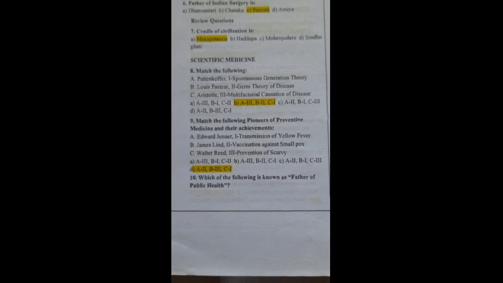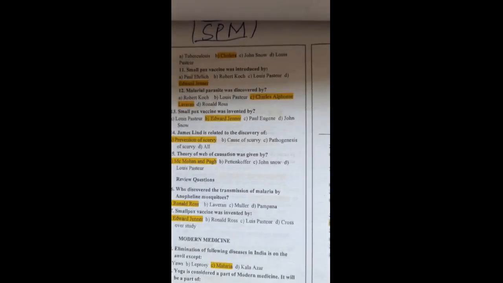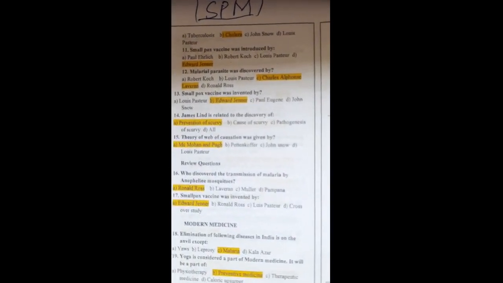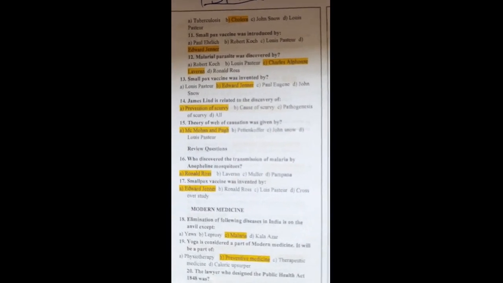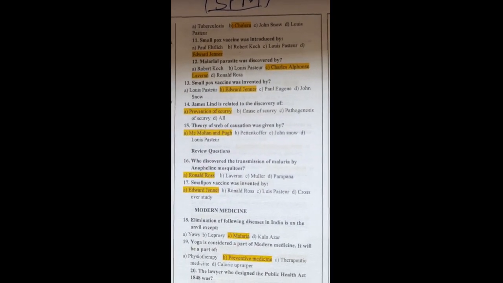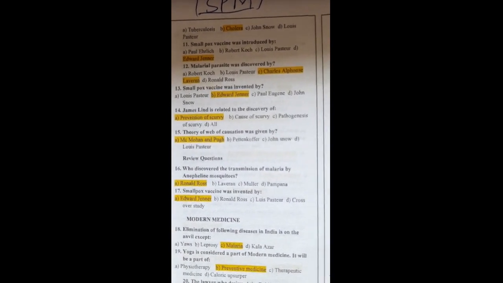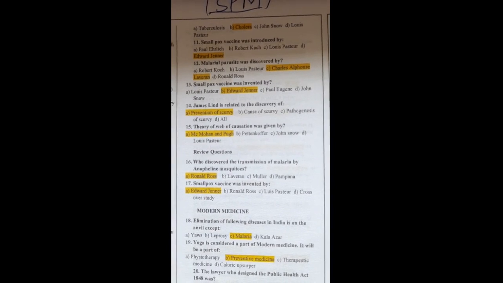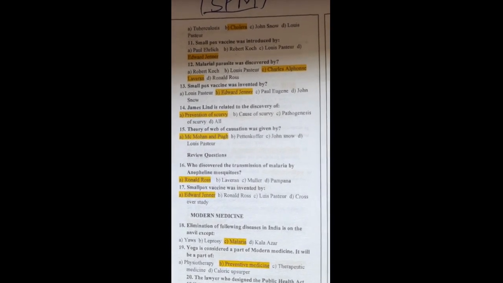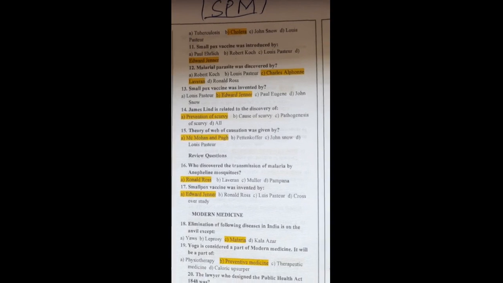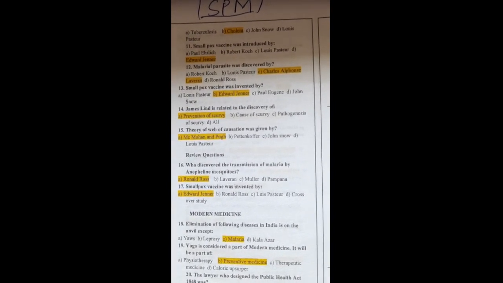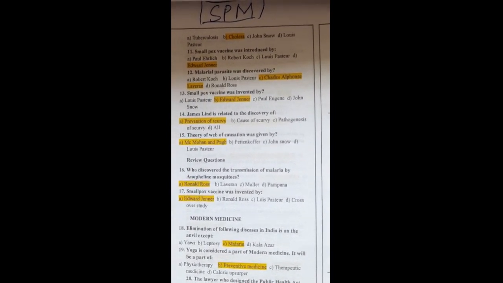Then, which of the following is known as father of public health? Cholera is called as father of public health. Smallpox vaccine was introduced by Edward Jenner. Malarial parasite was discovered by Charles Alphonse Laveran. Smallpox vaccine was invented by Edward Jenner. James Lind is related to discovery of prevention of scurvy.